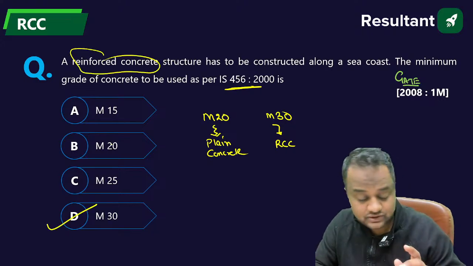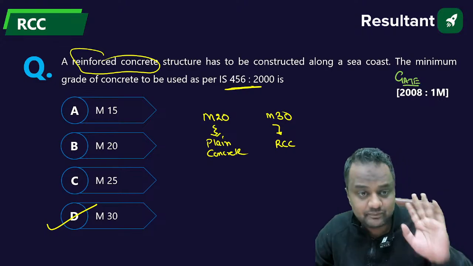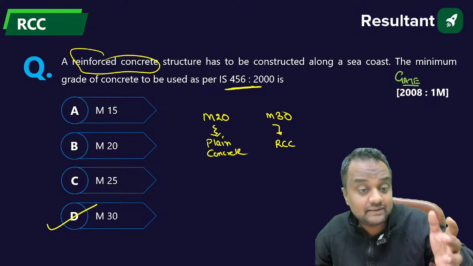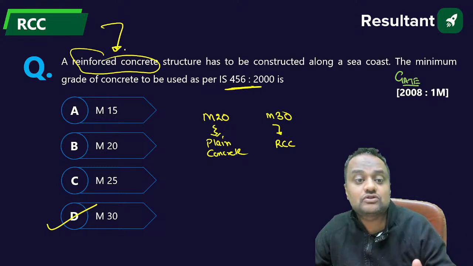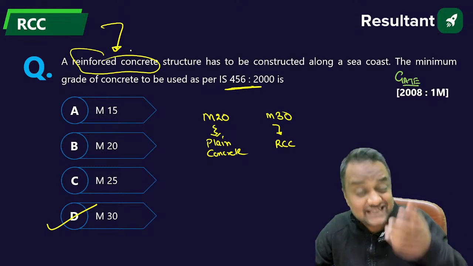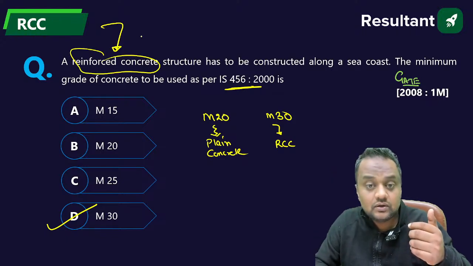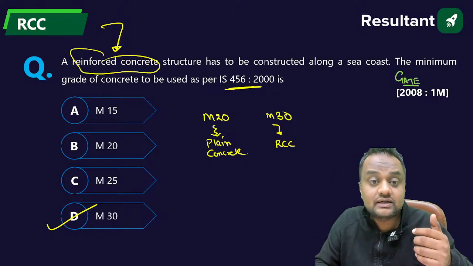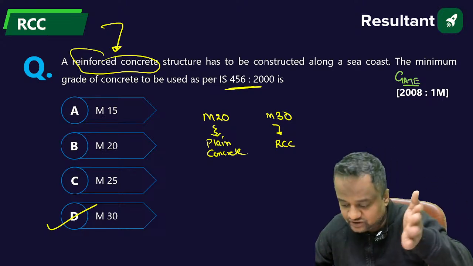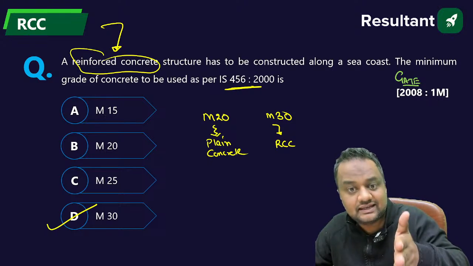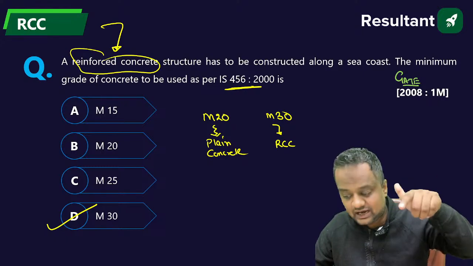But guys, I have seen many students just remember M30. Please check. Might be next time the question is asked for plain concrete, the answer will be M20. This happened for mechanical students in strength of materials earlier. They asked, what is the range of mu? One time they remembered 0 to 0.5. Next time the same question, but the answer was -1 to 0.5 for Poisson's ratio, because the question was different.